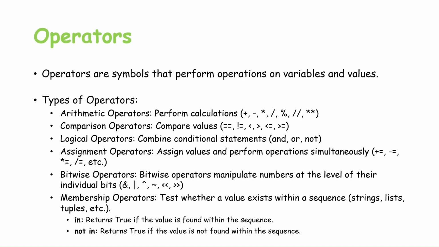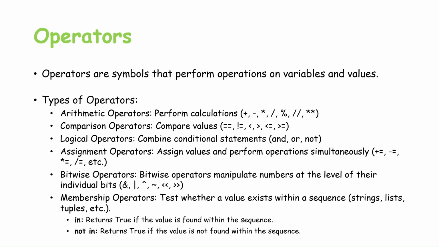Operators. In Python, operators are symbols that perform operations on variables and values. There are various types of operators, each serving a specific purpose. The most common operators are listed. Arithmetic operators are used to perform basic mathematical operations like addition, subtraction, multiplication, division, modulus, and power.